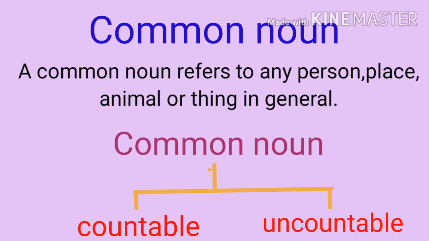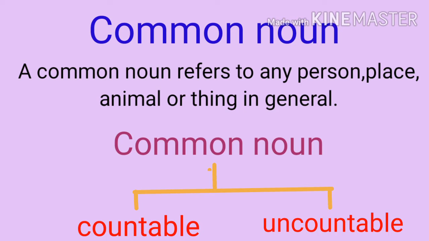The next type of noun is common noun. A common noun refers to any person, place, animal or thing in general, in common. It is a name given in common to every person or thing of the same class or kind. Common nouns are either countable or uncountable. Most nouns are countable nouns. They refer to people or things that you can count.